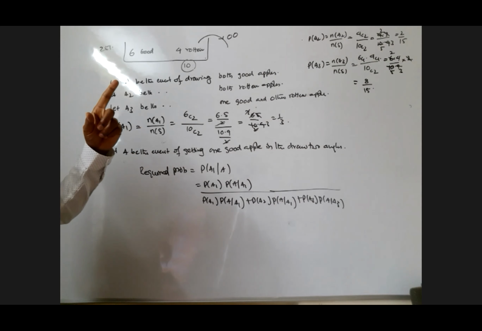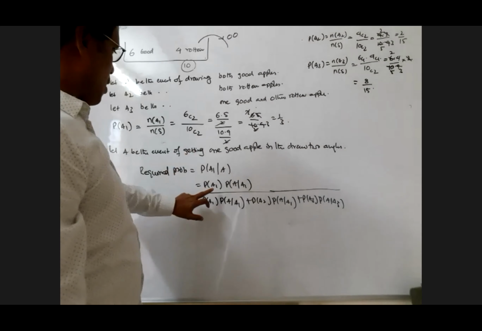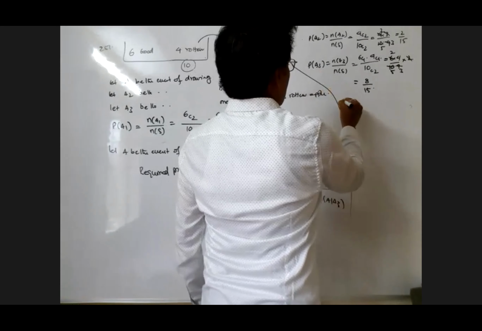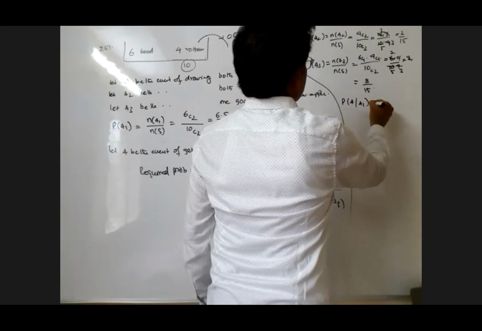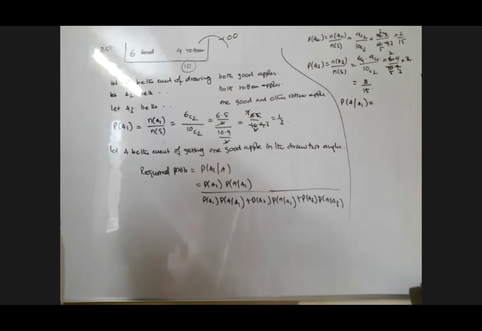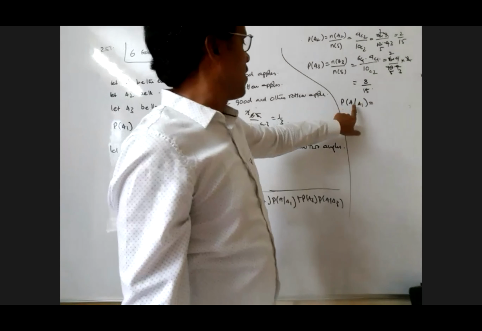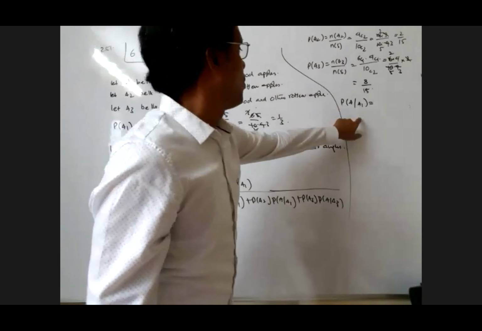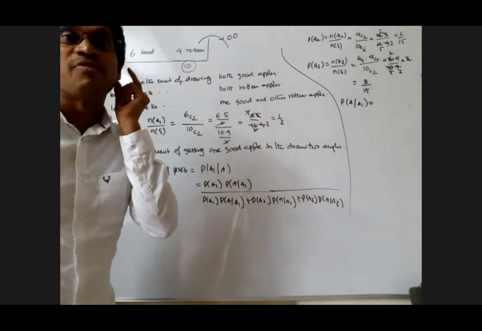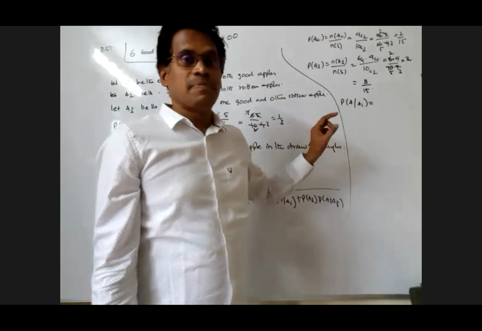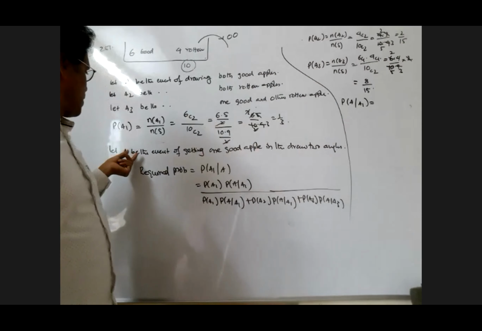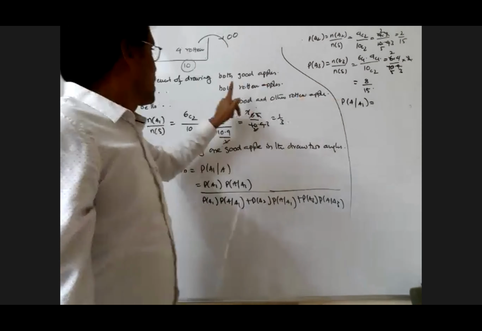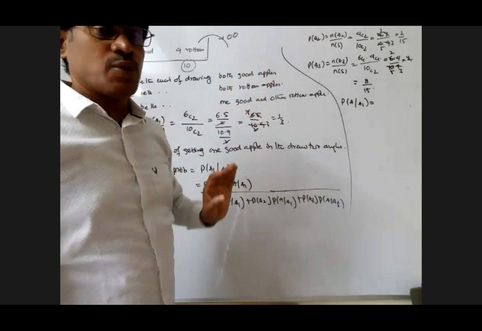Now, next what I want, probability of A given A1 also I want, my dear. So I'm finding this also. Probability of A given A1. Probability of A given A1 means probability of getting one good apple, given that both apples are good. Please be careful here. A means what, my dear? A is the event of getting one good apple. What is A1 here? Getting both the apples good.